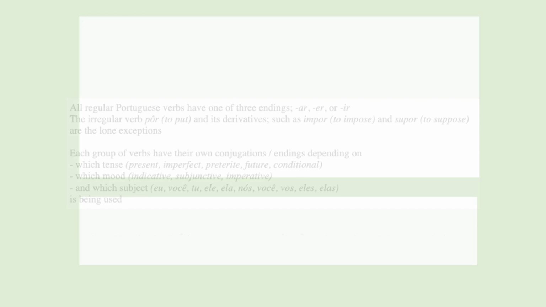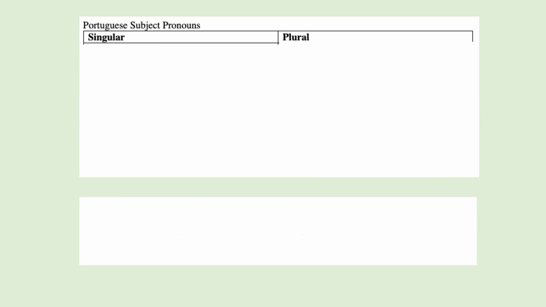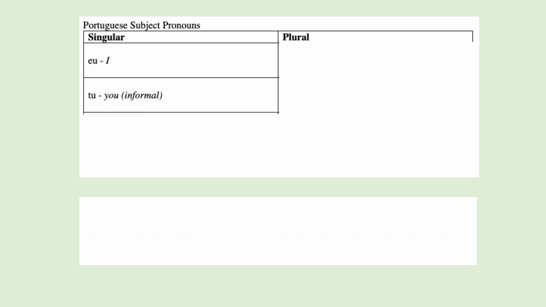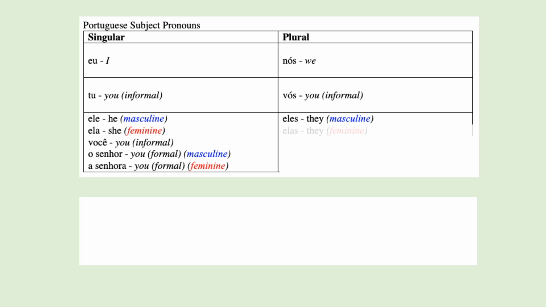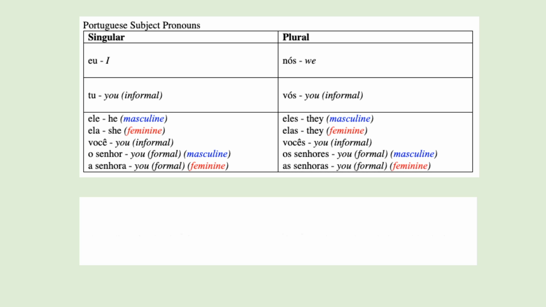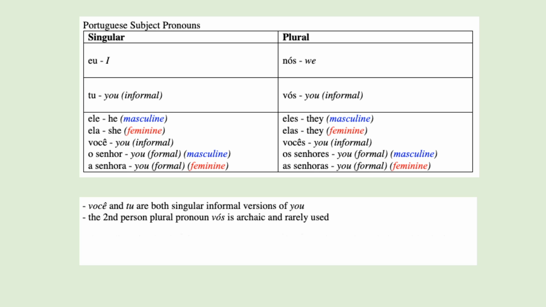used. The Portuguese subject pronouns are eu, tu, ele, ela, você, o senhor, a senhora, nós, vós, eles, elas, vocês, os senhores, as senhoras. Você and tu are both singular informal versions of you, and the second person plural pronoun vos is archaic and rarely used.